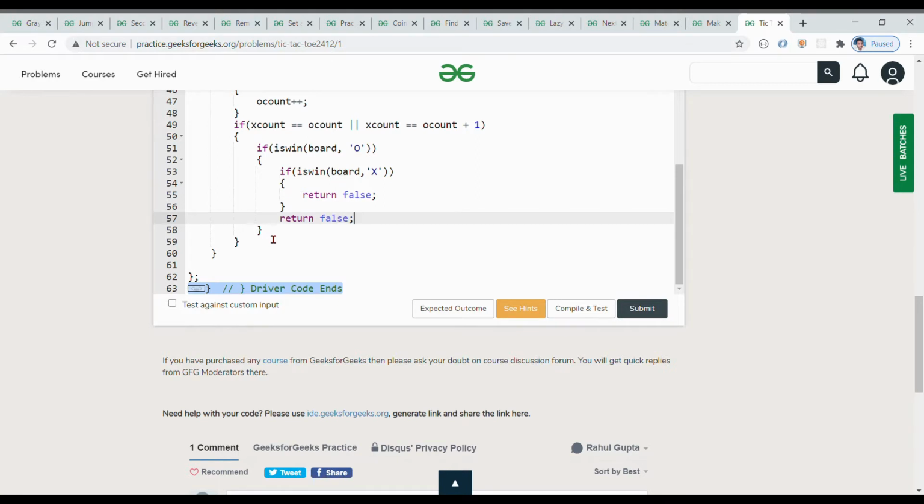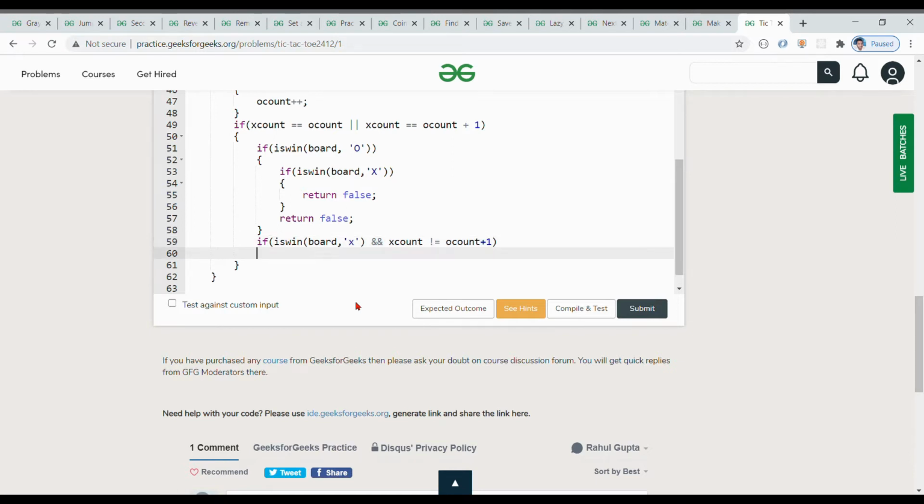Okay, so after that, check one another condition. If X wins the game, as we can see in the previous slide, it is isWin board comma X. If X wins the game, on that time the number of X, so x count, is not equal to o count plus 1.